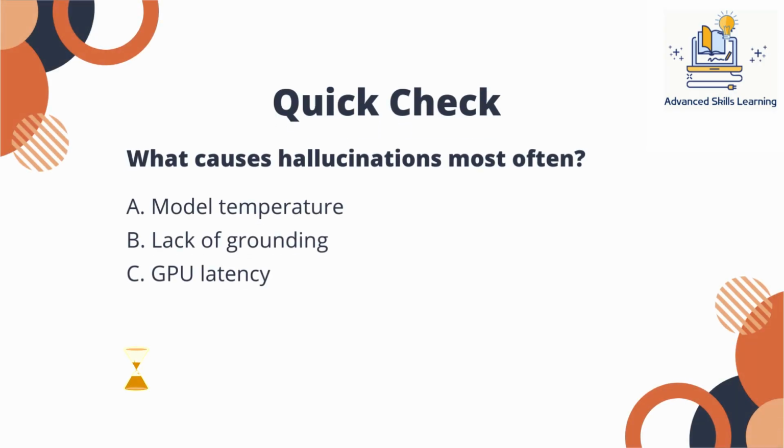Quick check, 2 seconds. What causes hallucinations most often? A. Model temperature. B. Lack of grounding. C. GPU latency. Keep your guess. The answer is B. Lack of grounding.